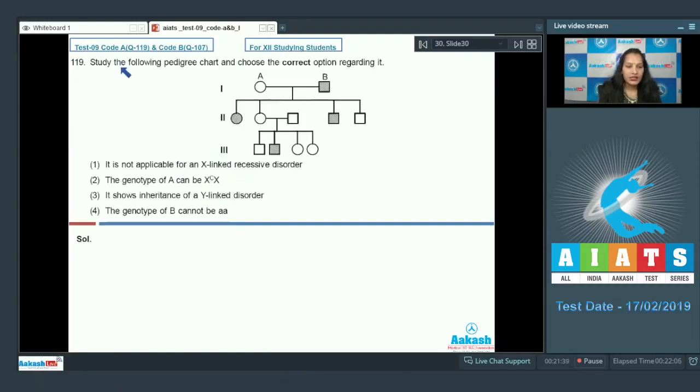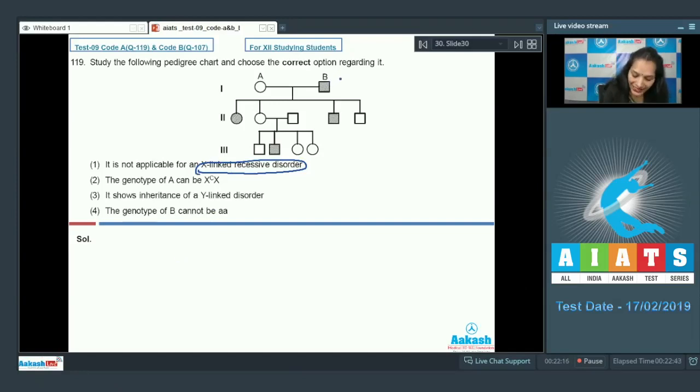Question number 119. Study the following pedigree chart and choose the correct option regarding it. First option, it is not applicable for an X-linked recessive disorder. Second, the genotype of A can be XCX. Third, it shows inheritance of a Y-linked disorder. Fourth, the genotype of B cannot be small a. So study this pedigree and choose the correct option. First option is it is not applicable for an X-linked recessive disorder. It can be applicable, but you have to check for it.